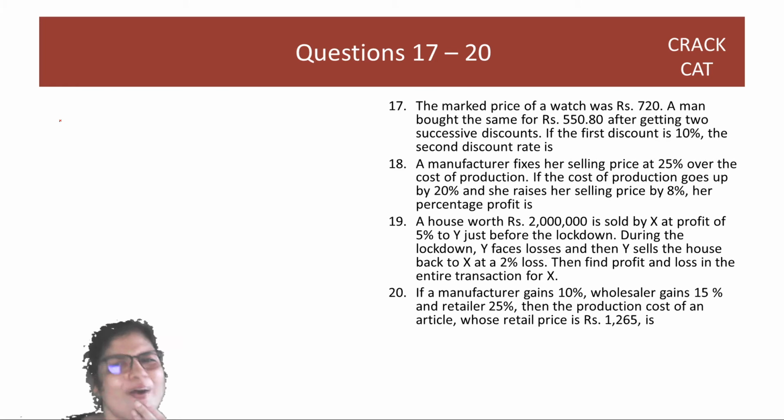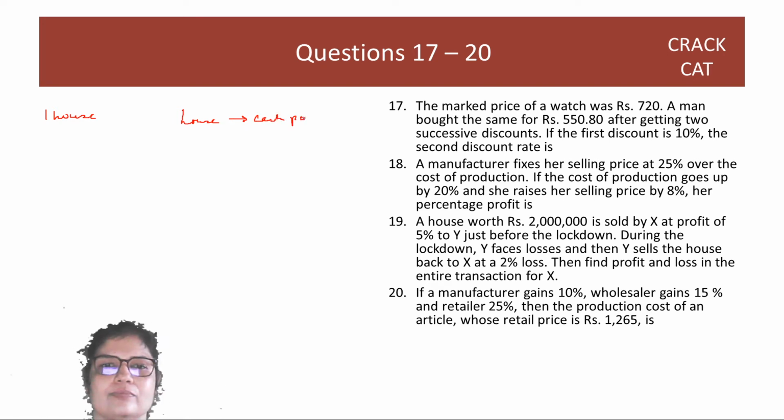Okay, so what is happening? Before the lockdown, before X sold the house, X had a house. After these two transactions, X has got the house back. We just need to see the change in his cash position.